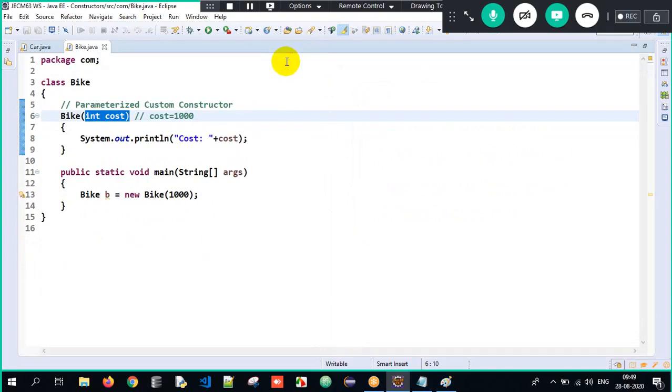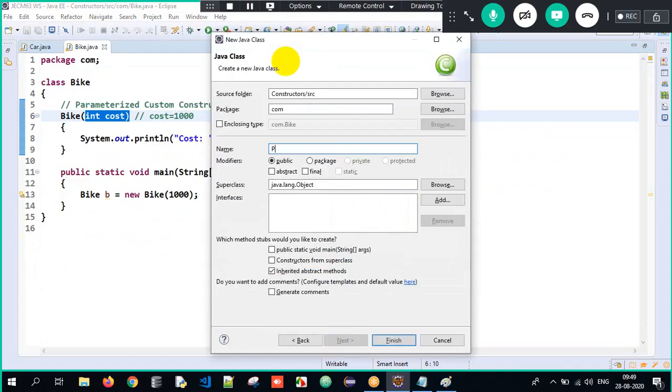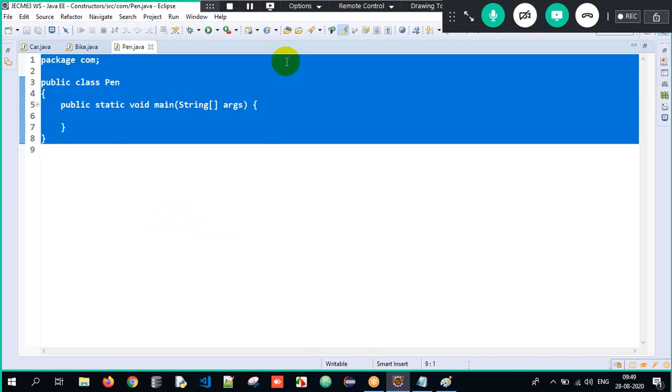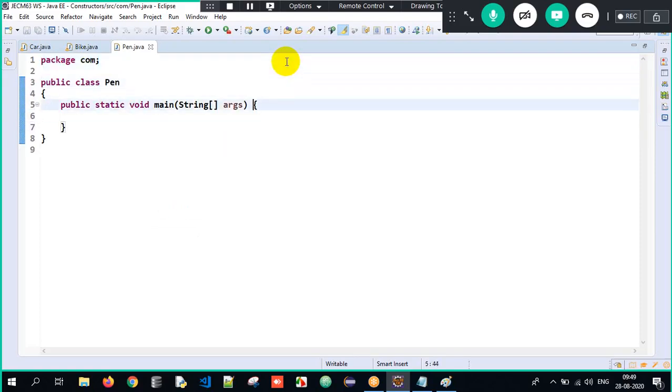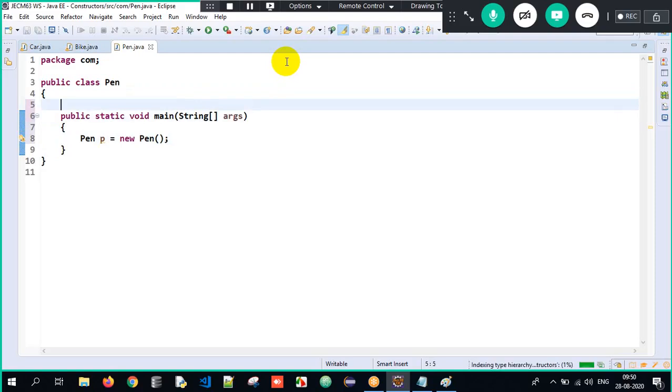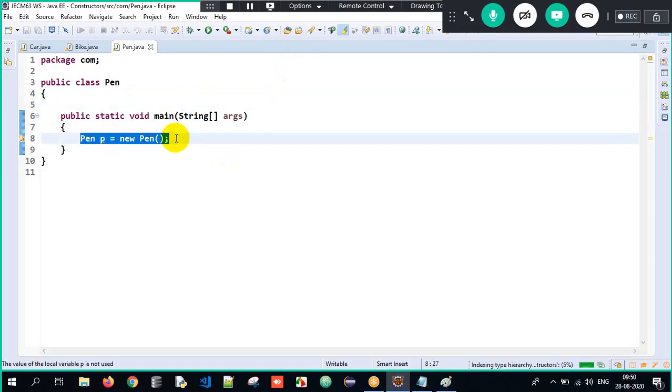But now, one more instance I'll give you. So just try to understand. I have a class called pen, and I will have my main method wherein the execution will always begin from. So I have a class, I have a main method, and my execution will always start from the main method. So what I do, I will create an object, correct? Now, when I create an object here, simultaneously the constructor will get executed. When I create an object, this is nothing but a constructor call. The constructor should get executed, no?